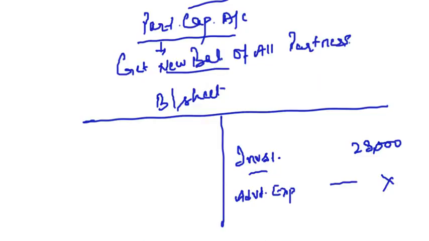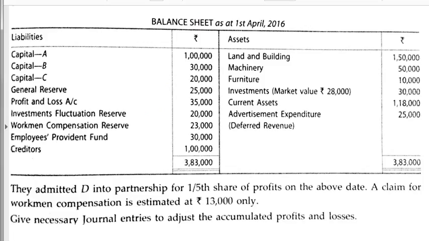Clear? See, on the liability side, general reserve will not appear, profit and loss will not appear, investment fluctuation reserve will not appear, because we have compensated through these investments. We are showing the investments at 28,000 now.